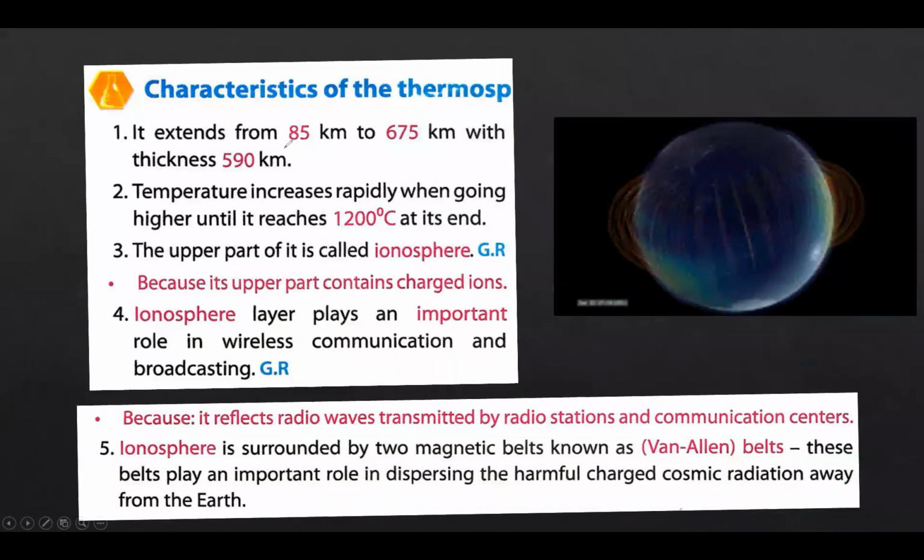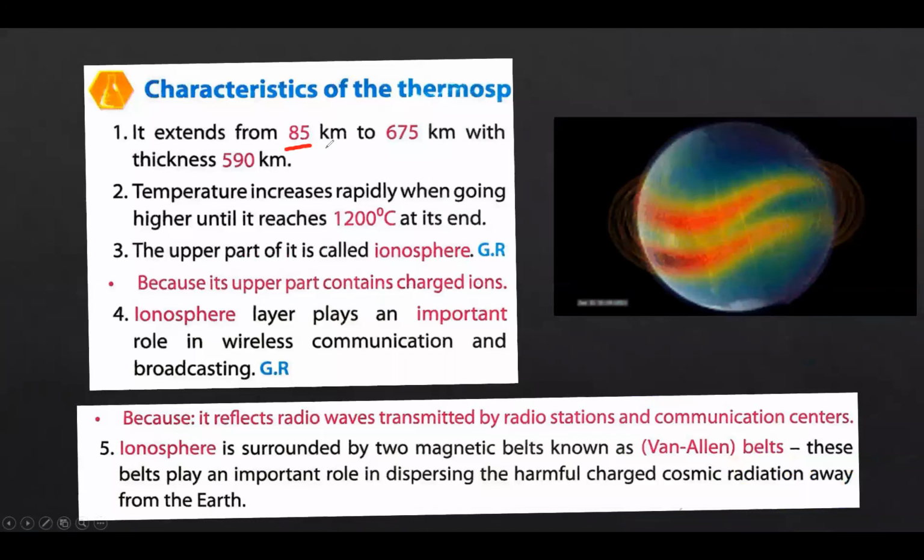Characteristics of thermosphere. It extends from 85 kilometers till 675 kilometers. So the thickness of the thermosphere equals 590 kilometers, because 675 minus 85 equals 590. The temperature, as I've talked previously, is 1200 degrees. And within the thermosphere, specifically in the upper part, we can find the ionosphere.